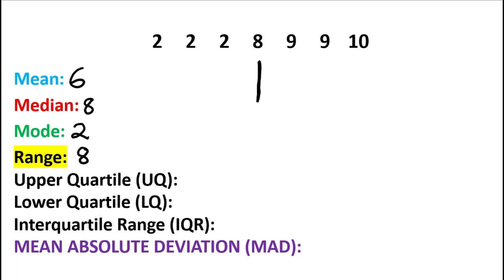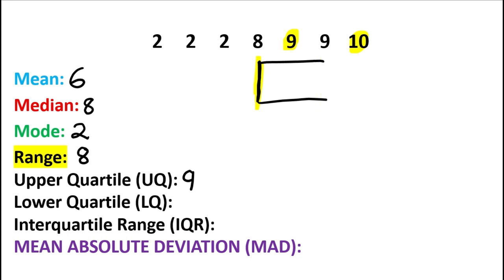But now let's use the box and whisker plot to, once again, figure out the upper quartile, lower quartile, and the interquartile range. So right here, we put a line underneath the median. That is our first step because now we can use that line to help us figure out the middle number of the upper set. And you do that by going Joe, flow, Jello. So the upper quartile is the median of the upper half, which in this case is 9. So I'll put a 9 right there, and I will complete my box.